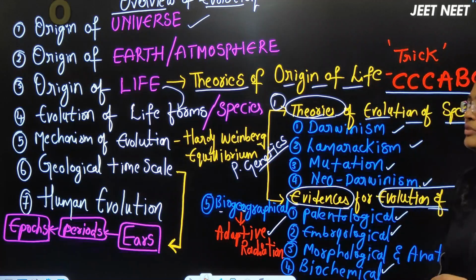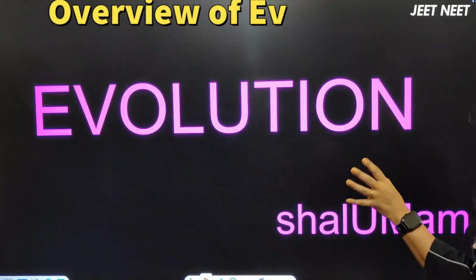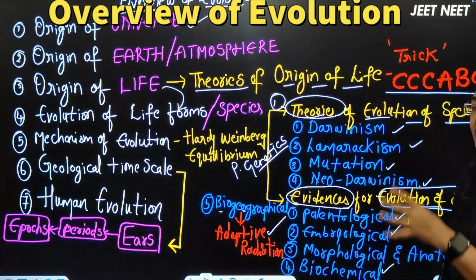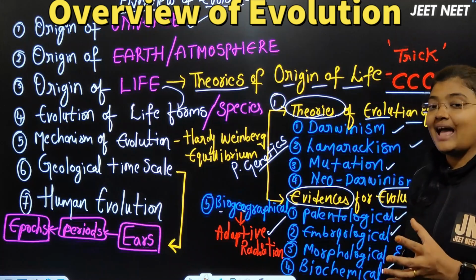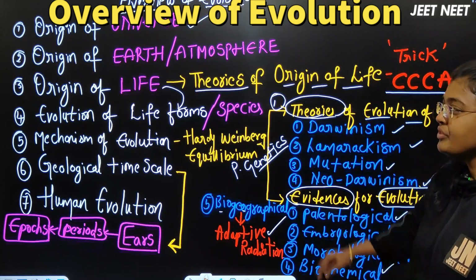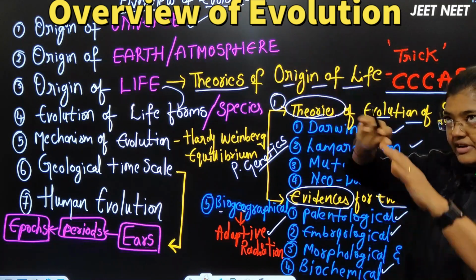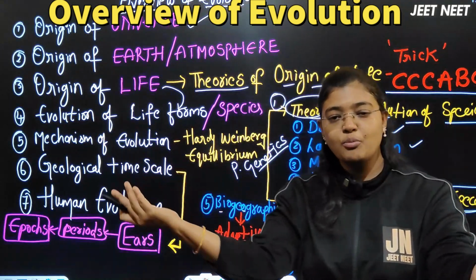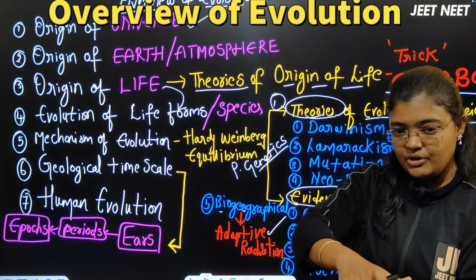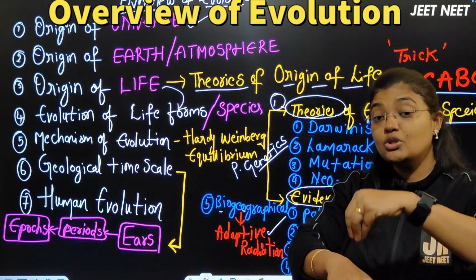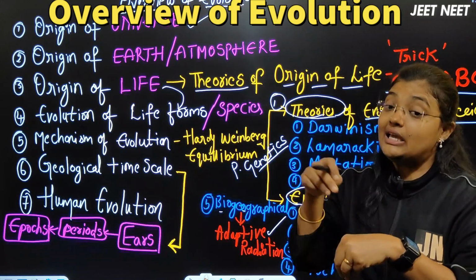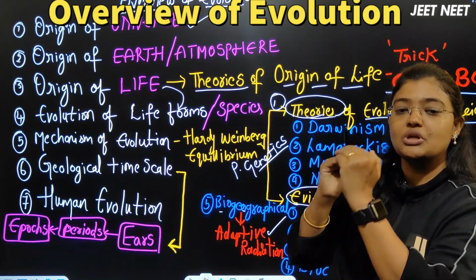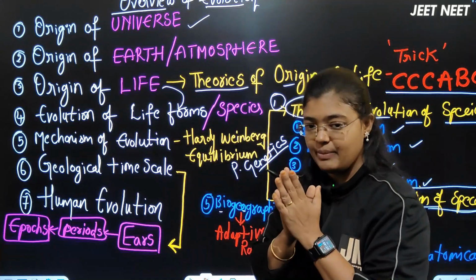I repeat again, the total overview of the evolution chapter, whatever topics are present here. Origin of universe: first how the universe is formed. Once the universe is formed, how the earth is formed, upon the earth how life originated, and in that life how slowly the evolution of species happened.